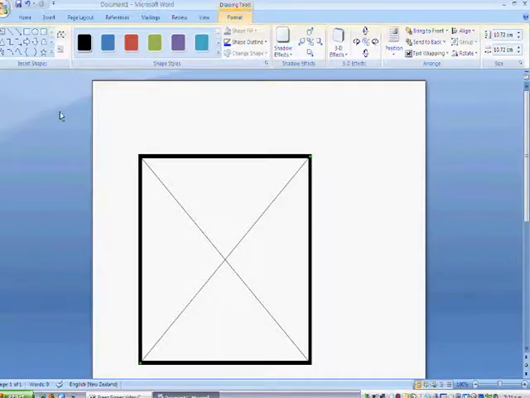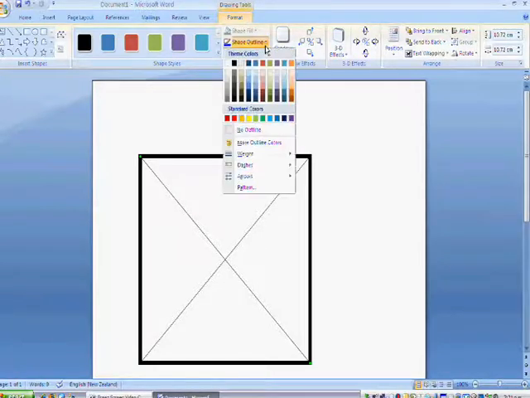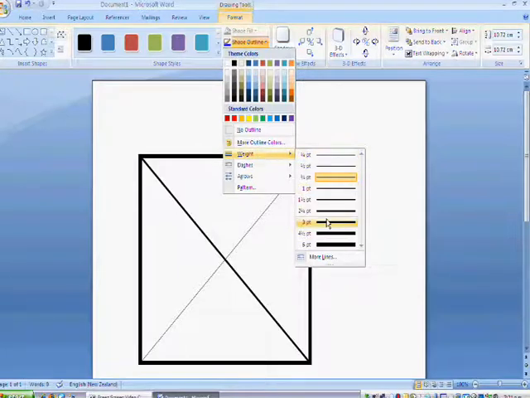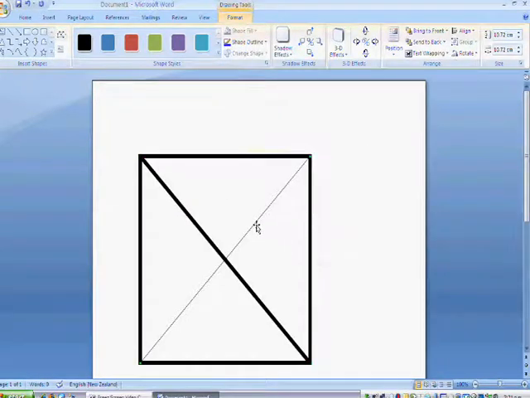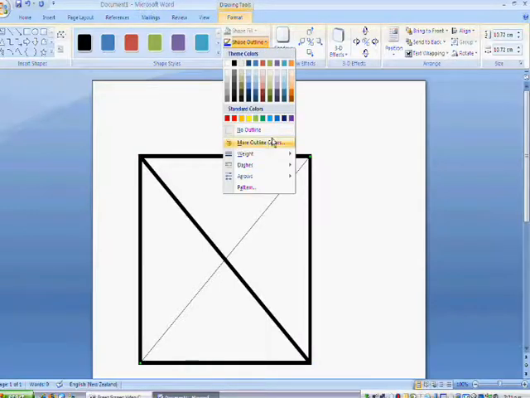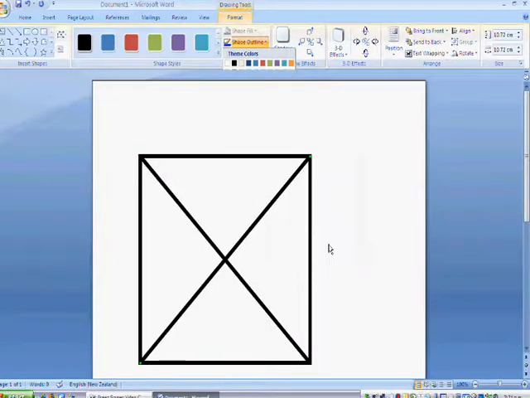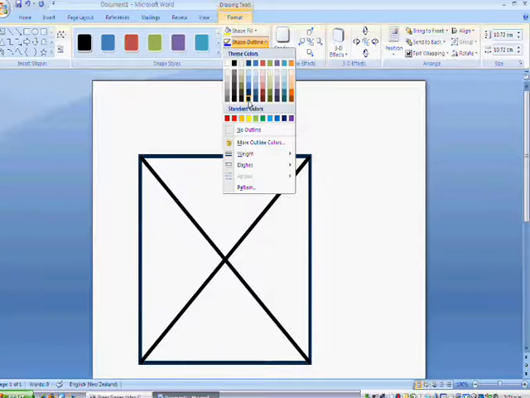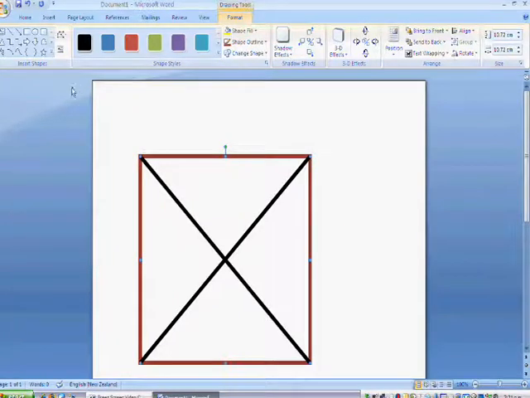Ta-da! You can change the weight of your line by clicking on it, going to Shape Outline, and choosing a different weight. While you're there, you could also choose a different color. Next, you're going to click on your shape, go to line, and you are going to draw straight lines through the center that connect the opposite or parallel sides.